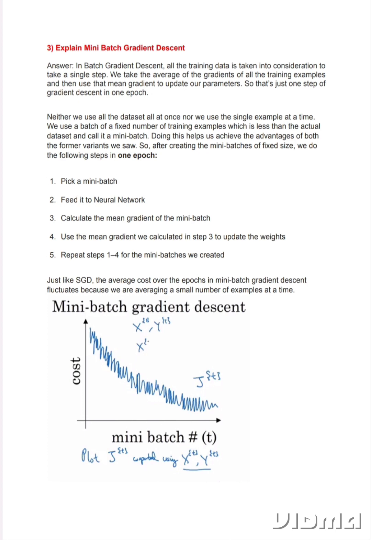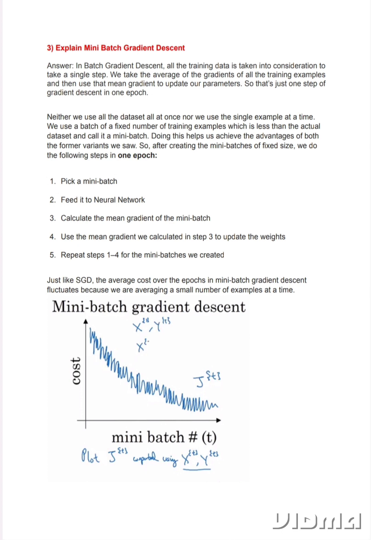Neither do we use all the dataset all at once, nor do we use a single example at a time. We use a batch of a fixed size, in between the former variants we saw. So, after creating the mini batches of fixed size, we do the following steps in one epoch. 1. Pick a mini batch. 2. Feed it to the neural network. 3. Calculate the mean gradient of the mini batch. 4. Use the mean gradient we calculated in step 3 to update the weights. 5. Repeat steps 1 to 4 for the mini batches we created, just like SGD.